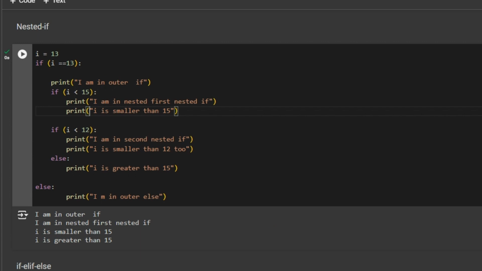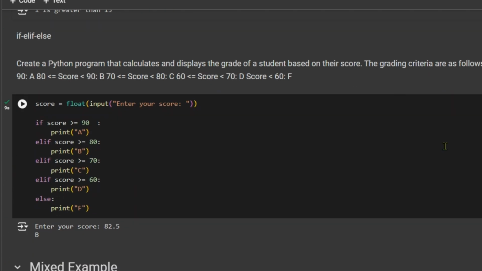Okay. This was all about nested if. Now if else, suppose there are multiple conditions. In this example, we have considered a program that will calculate and display the grade of a student based on their scores.